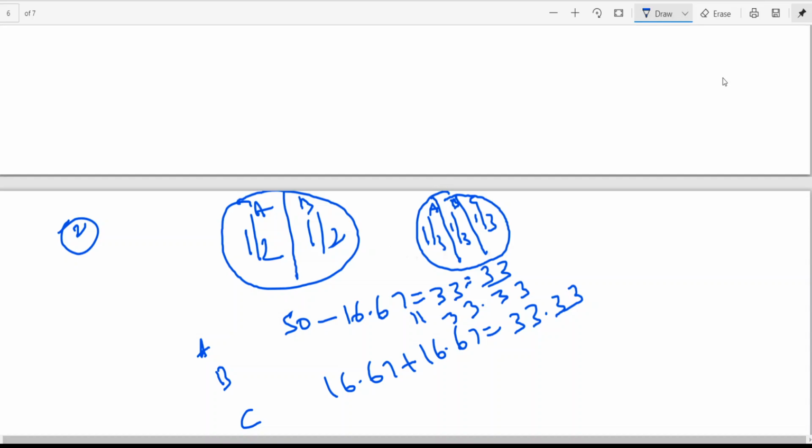50. He is getting back 16.67 from whom? C. Similarly, B has consumed 33.33% benefit. But how much has he spent? 50 NP, 50 rupees or 50 NP, whatever it may be. C is compensating 16.67. That means now how much has A contributed? 33.33. How much has B contributed? 33.33. How much has C contributed? 33.33, which is equal to 100. This is the logic I am telling you.